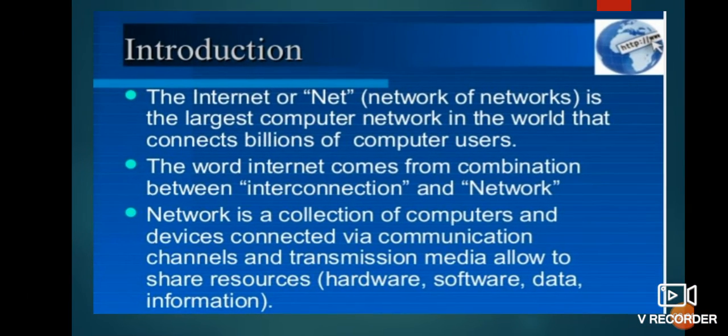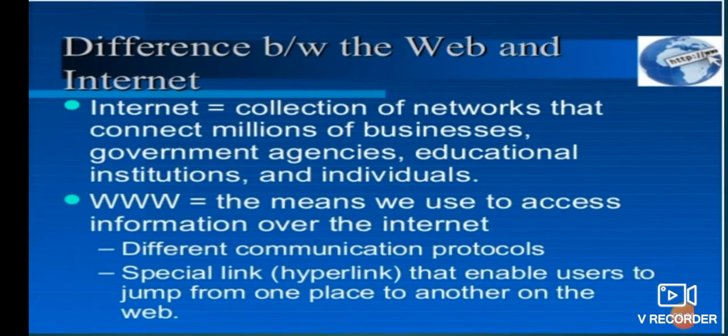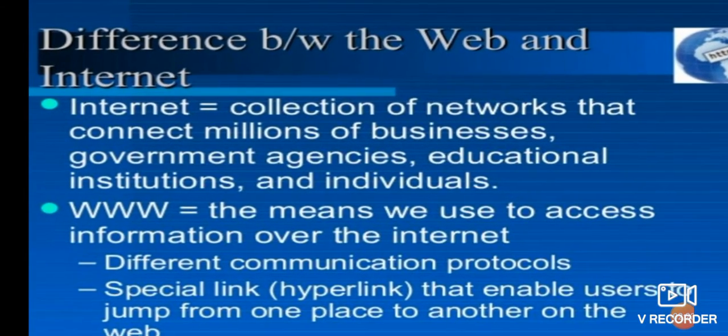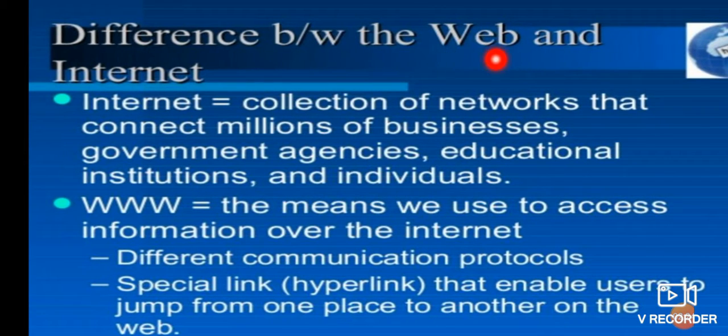So internet means international network, a network of networks of computers connected together to share and receive information.